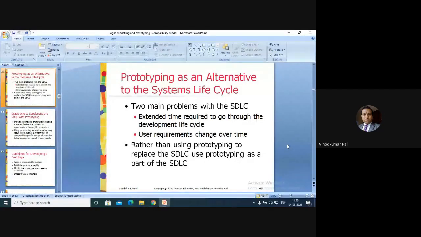I have just completed the portion of prototyping, so your questions will be there till prototyping. Whatever I have covered in the sessions would be your syllabus, not the complete second unit. Today's topic you can include in the syllabus.